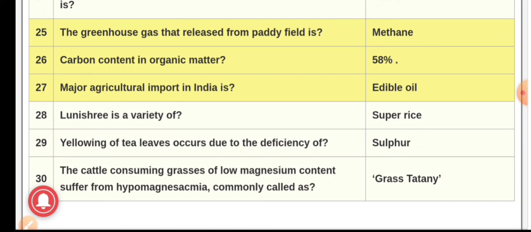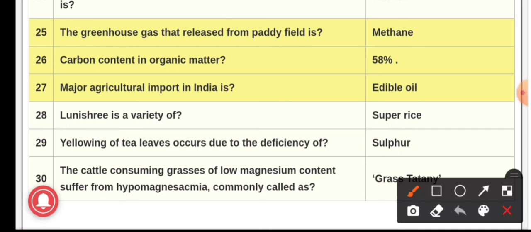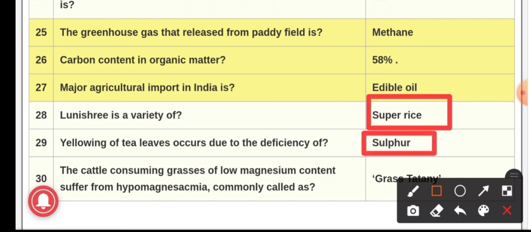Question number 28. Lunishri is a variety of. The answer is super rice. Lunishri is the variety of super rice. 29th question. Yellowing of tea leaves occurs due to the deficiency of sulfur. Due to the deficiency of sulfur, yellowing of leaves occurs in case of tea.